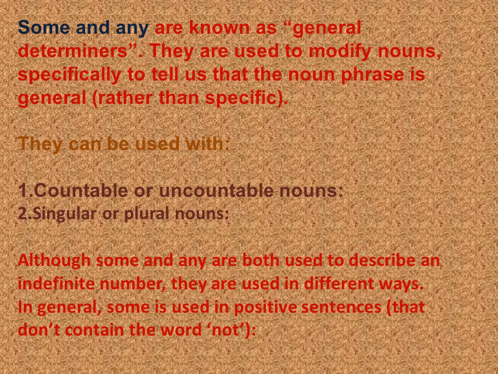Although some and any are both used to describe an indefinite number, they are used in different ways. In general, some is used in positive sentences. That means the sentence doesn't contain the word not. Any is used in negative sentences.